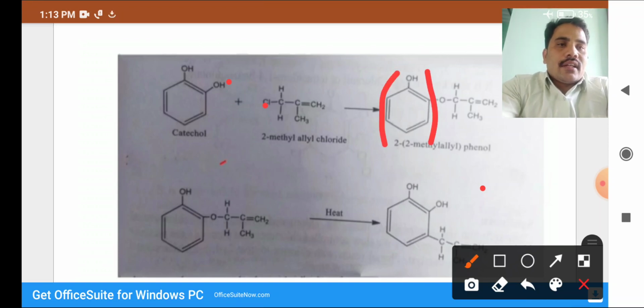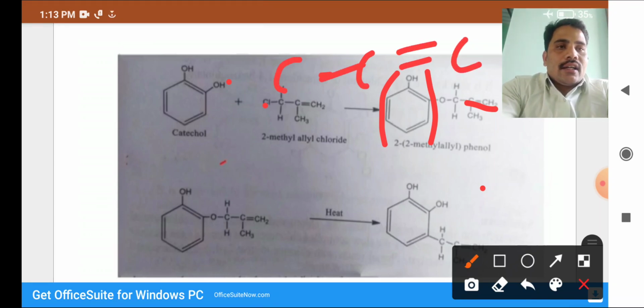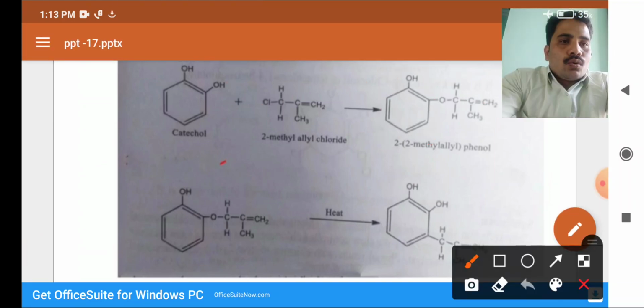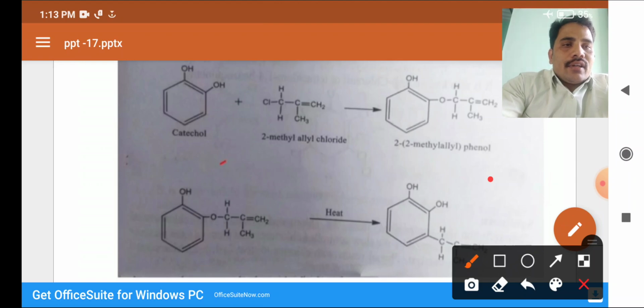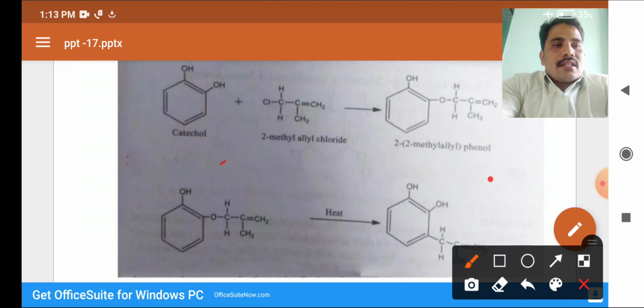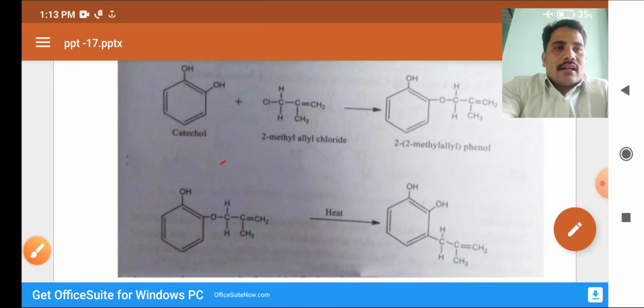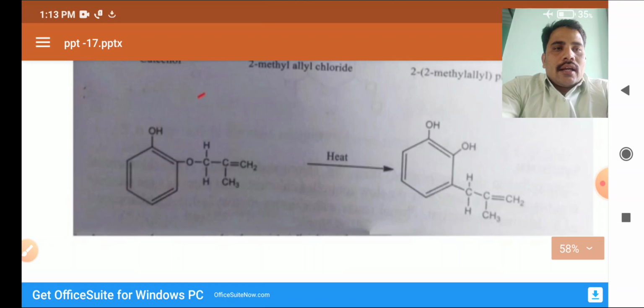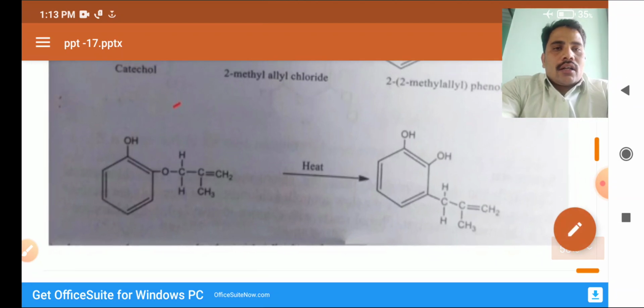This is the phenol group and this is the allyl group, because the allyl group contains a carbon to carbon double bond. This reaction takes place upon heating the 2-methyl allyl phenol compound.